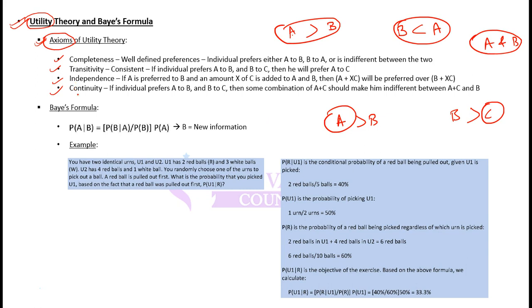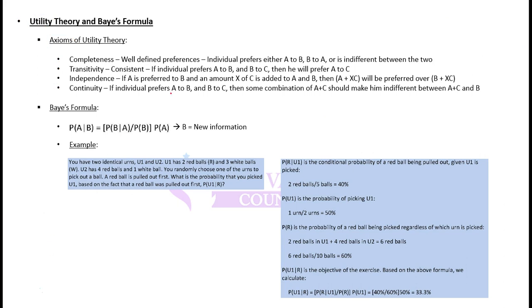Independence says that if A is preferred to B, and an amount X is added to C, then A plus XC should be preferred over B plus XC.